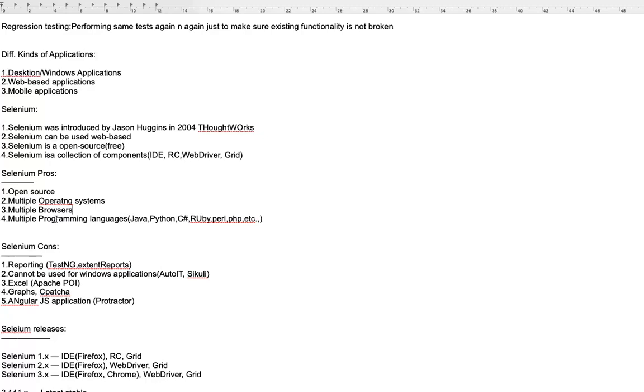As it supports multiple programming languages, you have a chance of choosing the programming language of your choice, and then you can learn that programming language. Learning a programming language is definitely mandatory. At least you need to learn one programming language to start using Selenium. As discussed already, in this course we will be using Java, as Java is most widely used with Selenium. Although Python nowadays, with the latest technologies like machine learning, artificial intelligence and data science, is being used, it is just now growing.